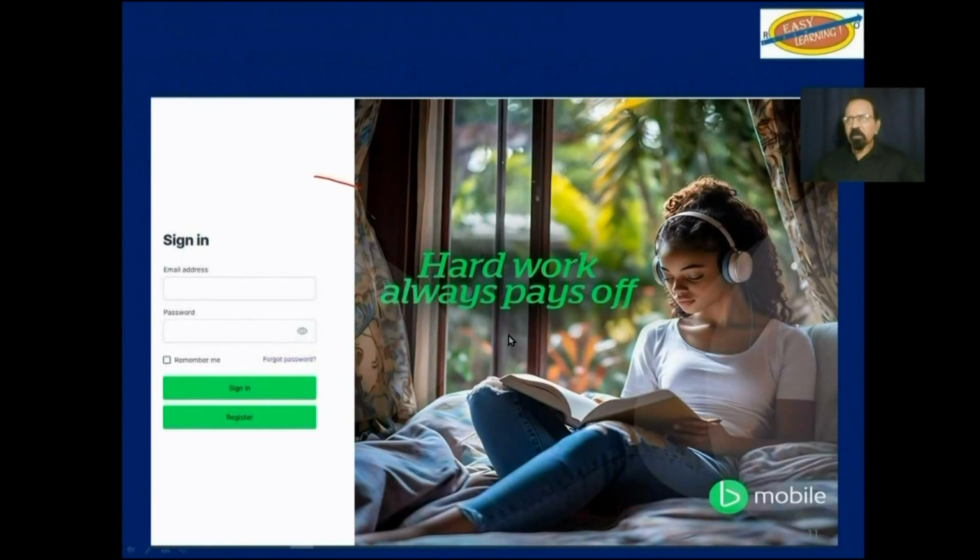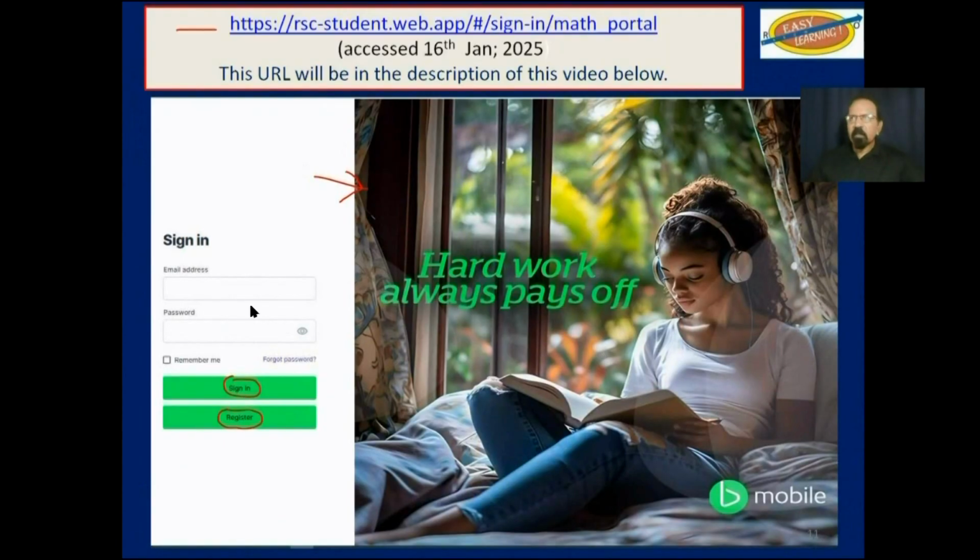This that you see here is the home page for that website. You will have to register first and then sign in. This is the URL again. That's the home page as of January 16, 2025. This URL will be in the description of this video below so that you could easily click on it and be redirected to that website.